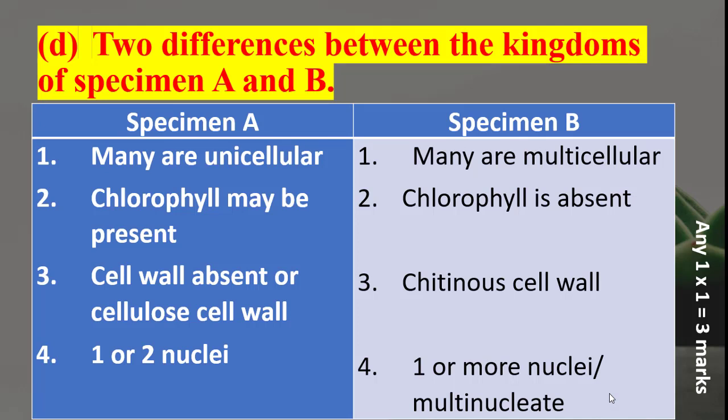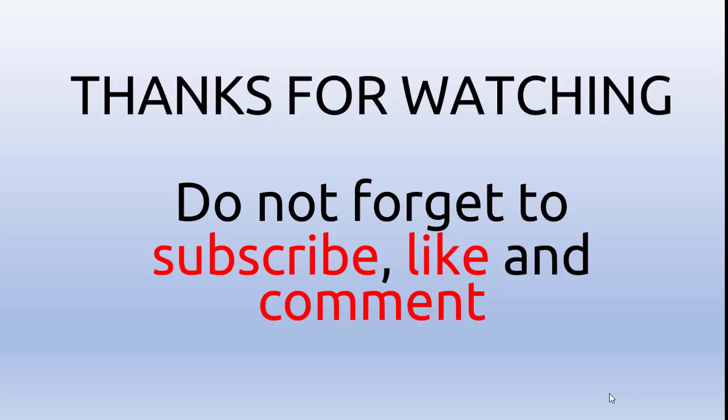So three: for A, you have cell wall absent or a cellulose cell wall, whilst for B, that's the fungi, they have a chitinous cell wall. For four, you can also say that one or two nuclei may be present in the kingdom Protista, whilst in B you have one or more nuclei. Sometimes we say they are multinucleate, right? So I think that ends question 3, and that brings us to the end of the whole presentation on